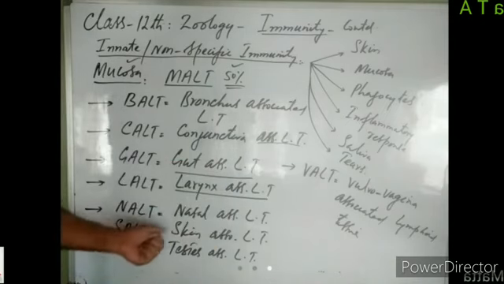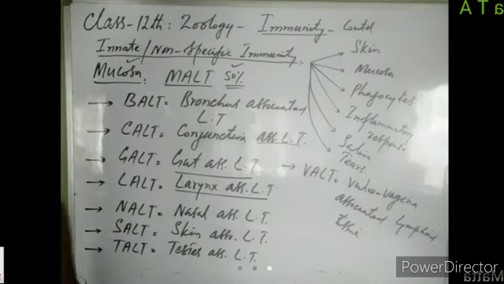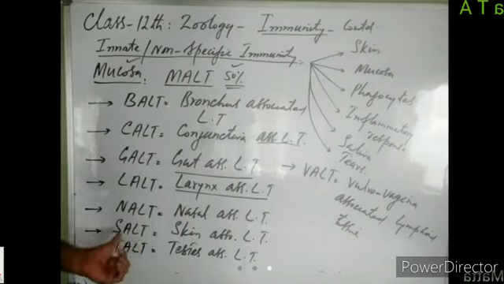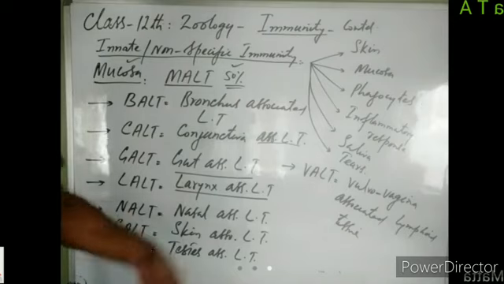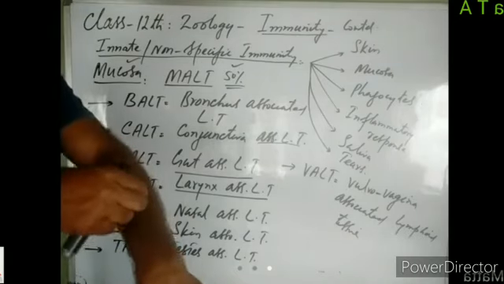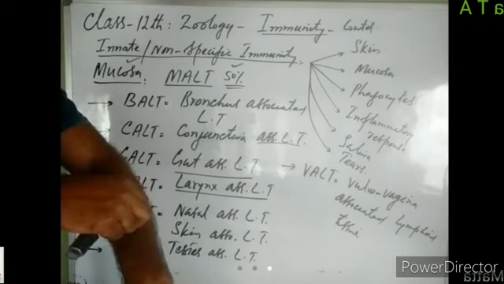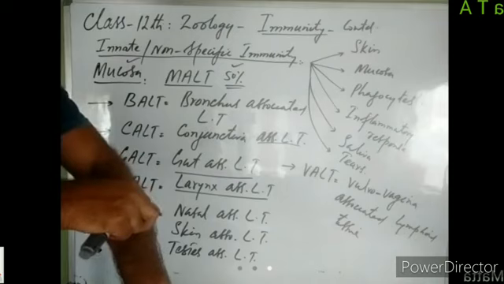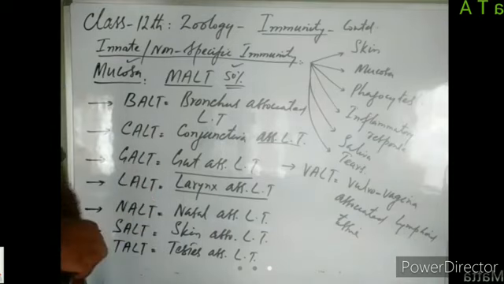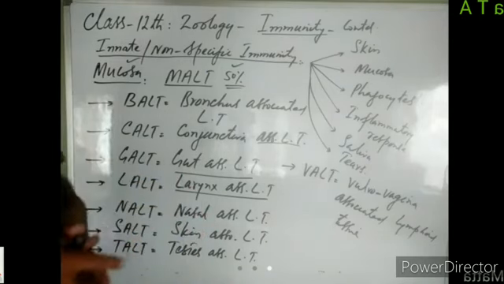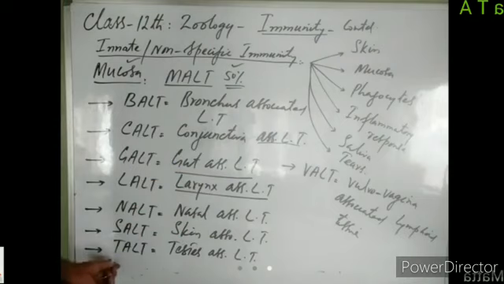Then we have got SALT, skin associated lymphoid tissue. Just below the skin, we have got lymphoid tissue. That lymphoid tissue is known as skin associated lymphoid tissue. If somehow a pathogen enters through the skin, if our skin is cut, a pathogen may gain entry through the skin. Just below the skin, there is SALT, skin associated lymphoid tissue. The lymphocytes there will try to kill the pathogen or they will try to stimulate the remaining part of the immune system.